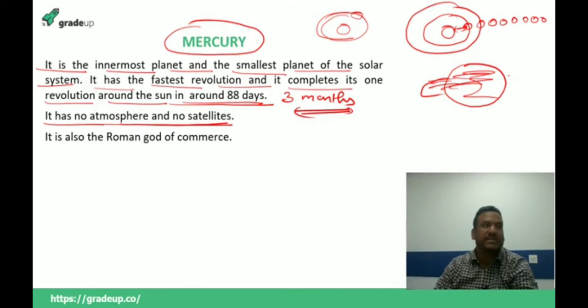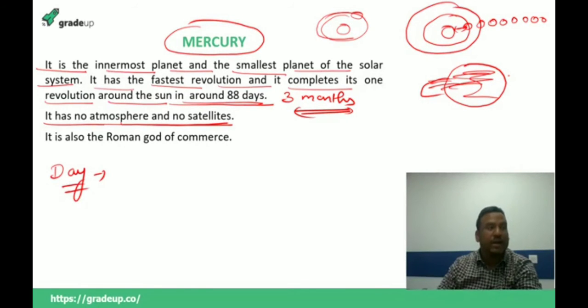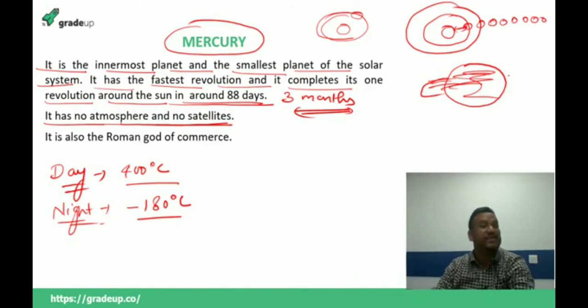So there are extreme climatic conditions on Mercury. Mercury has some very extreme temperatures. During the daytime, when the sun is out, the temperature can rise up to around 400 degrees Celsius. And at night, the temperature can drop to minus 180 degrees Celsius. Now you can see that this is something very important.